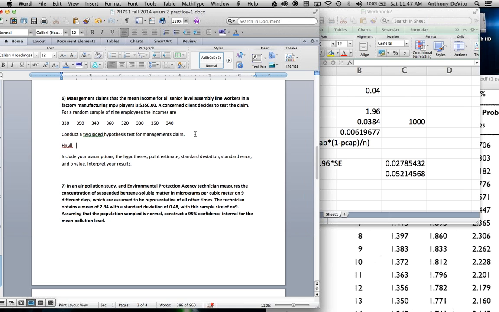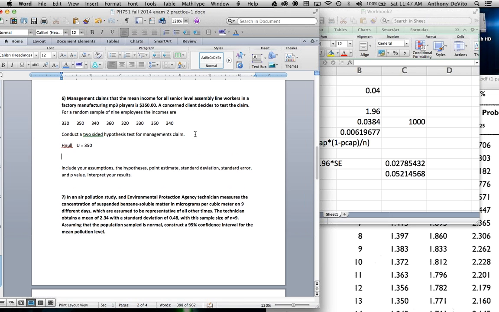H null is going to be that the true population mean is equal to 350. Now we don't have a second group. If we had a second group, we would say mu1 is equal to mu2 would be our hypothesis. Notice it's not x bar equals 350. We're using the sample mean x bar as a tool to estimate the population mean, but we're really interested always in what the population is. And it's always an estimate because we never know what it is.